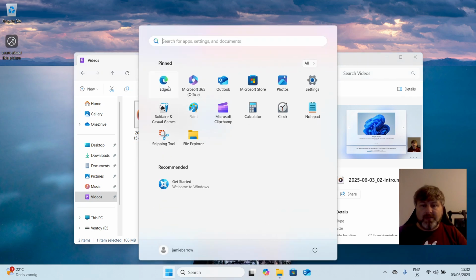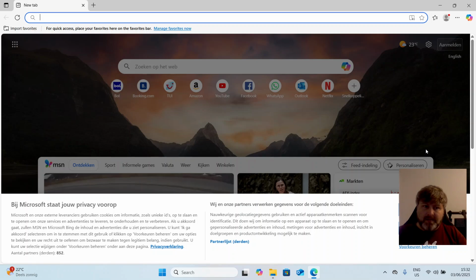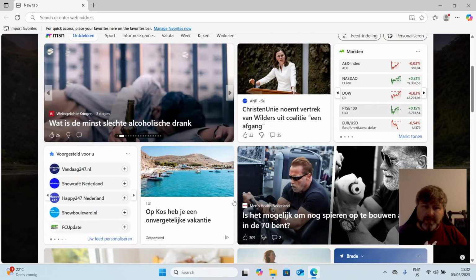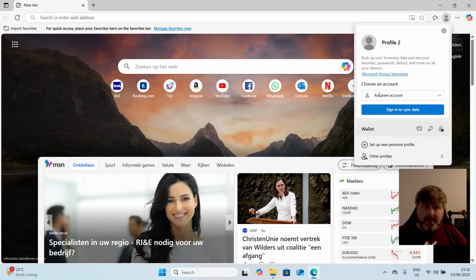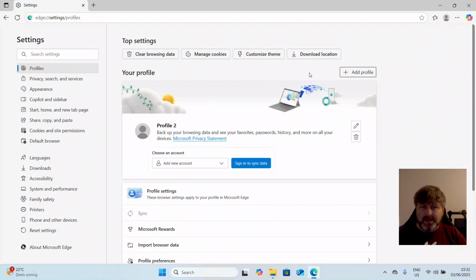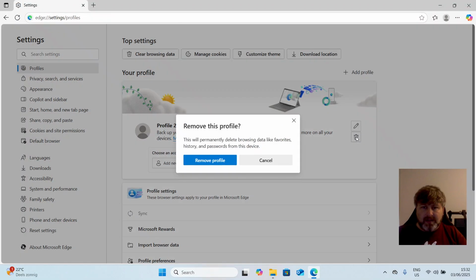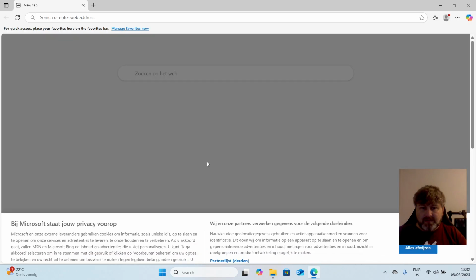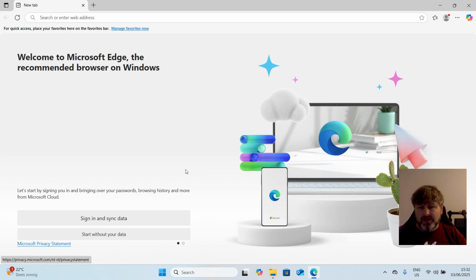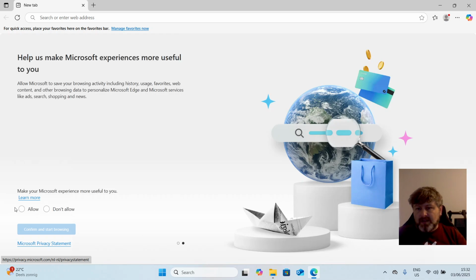And so I'm going to go into Edge. Normally you don't get this as a starting screen. Normally what you would get is, I go into the settings and I just delete this. This is normally the screen you get first off. So I'd already opened Edge by mistake. Now I want to show you from scratch. And I don't want to sign in. You can sign in, I'm not going to sign in. And I don't want to share my activity, basically.